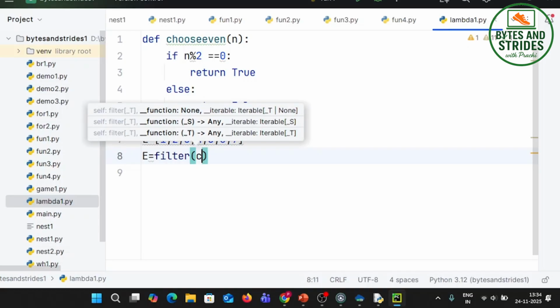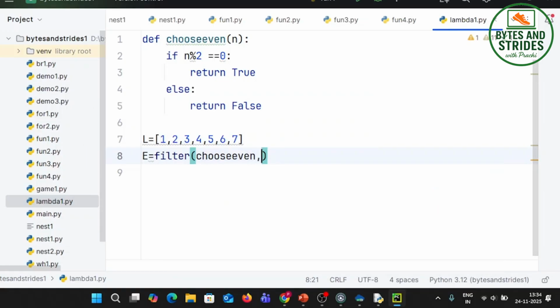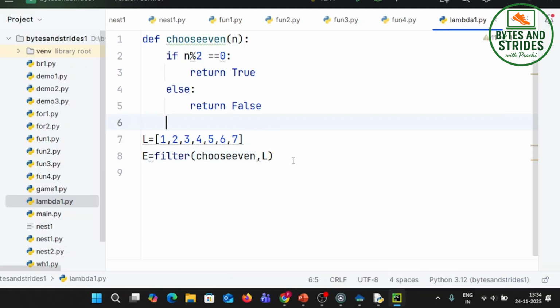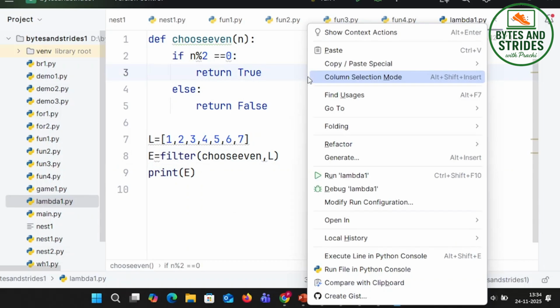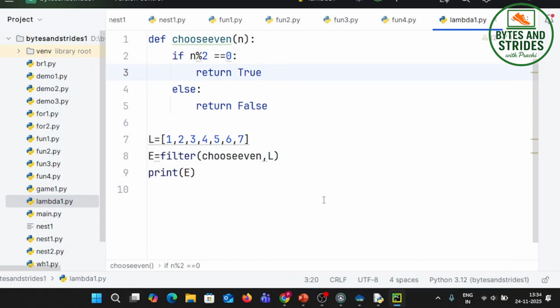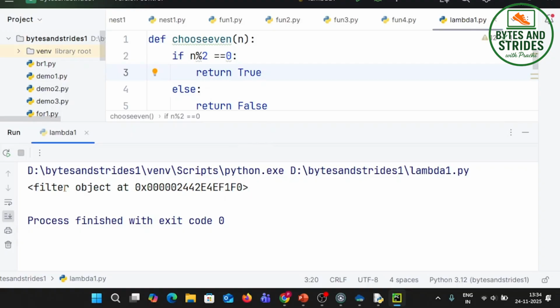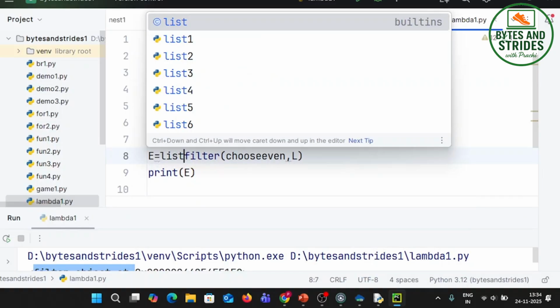So I say choose_even is the function and I want to apply choose_even on all elements of the list. And now when you display this e, it is going to show me only the even values. Of course here it says it's returning a filter object. I don't want a filter object, please convert it to a list.